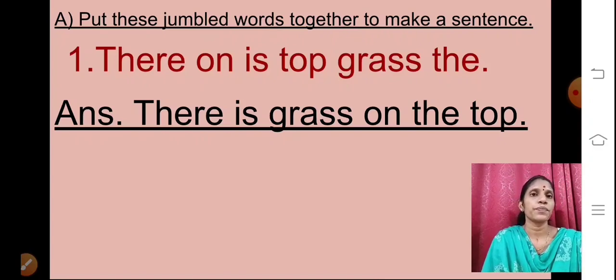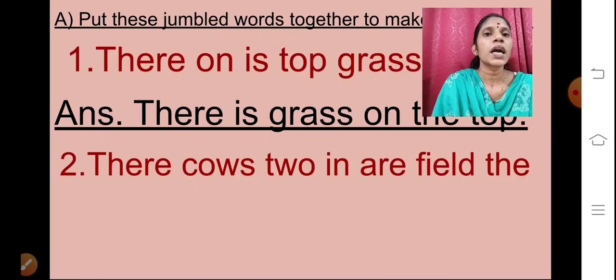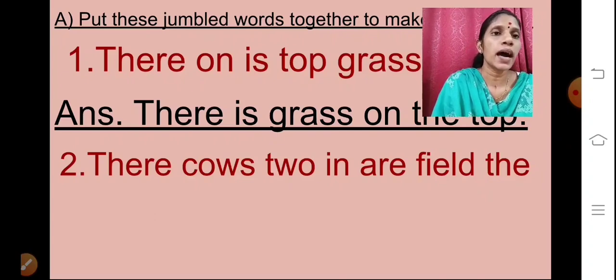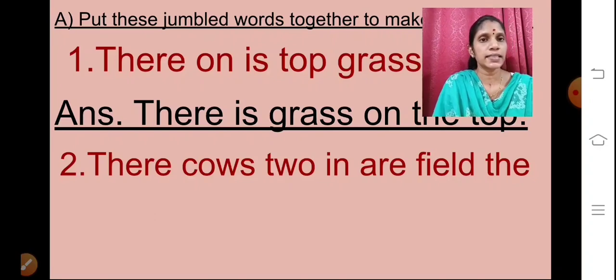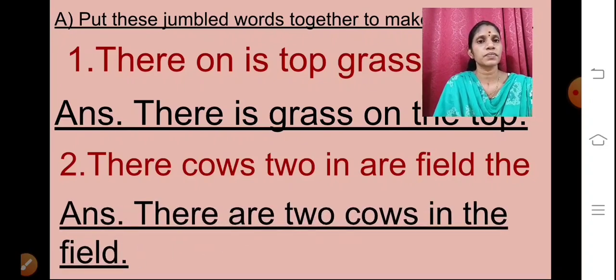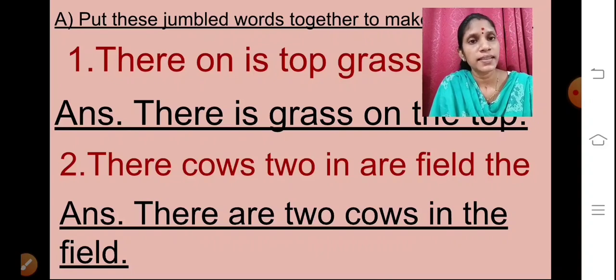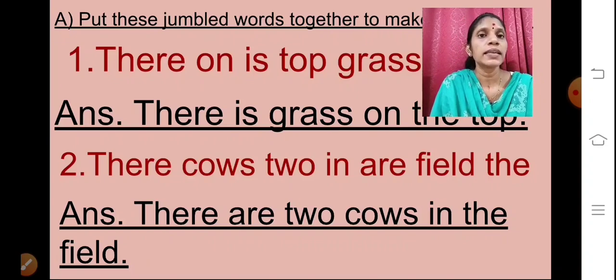Okay? Now, the second one. There cows two in our field the. Again here it does not make any sense. So what will be the answer? There are two cows in the field. Here you can see T is capital and after writing the sentence I have put a full stop.